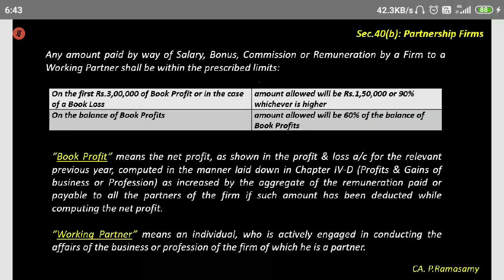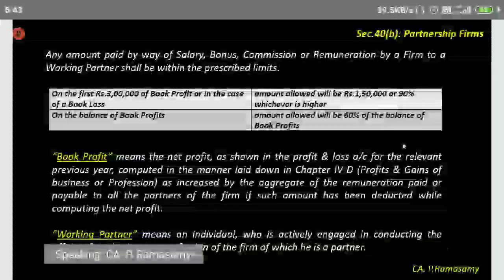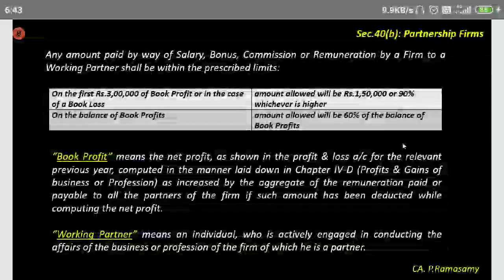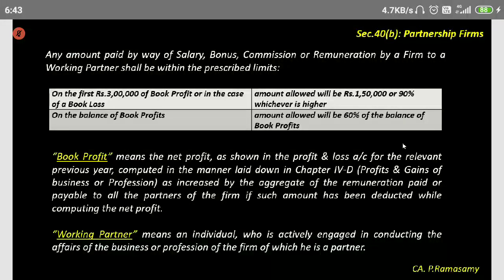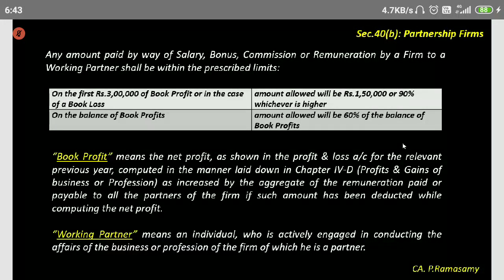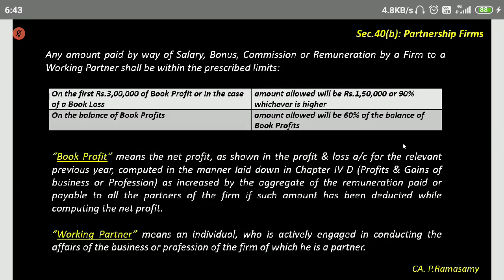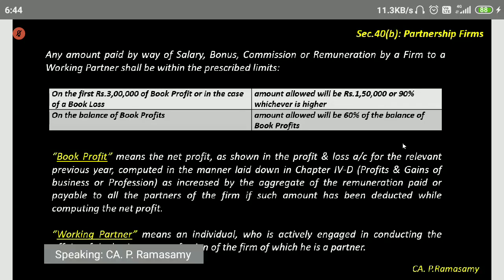Now look at this one. This is an important section. We are looking at section 40B, partnership firms. Please see this slide, I'll then explain. This is with respect to partners' remuneration and interest. Two points are covered in this 40 clause B. The first point is regarding salary, bonus, commission, or remuneration. The second point is with respect to interest paid to a partner.